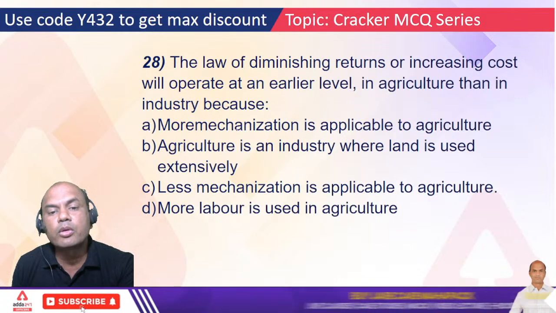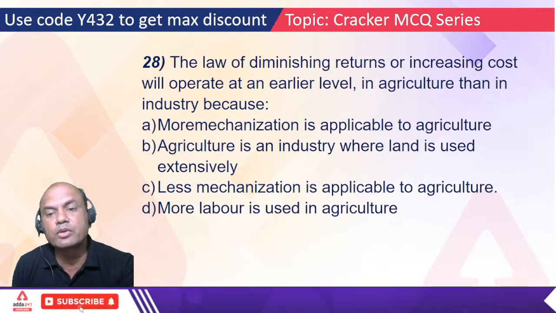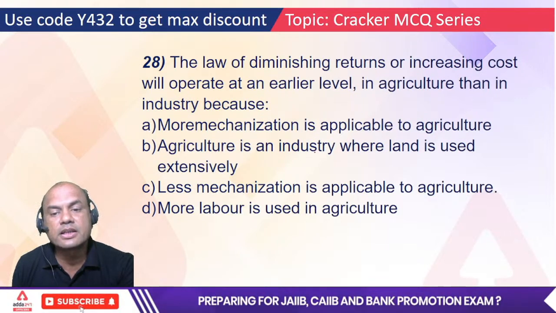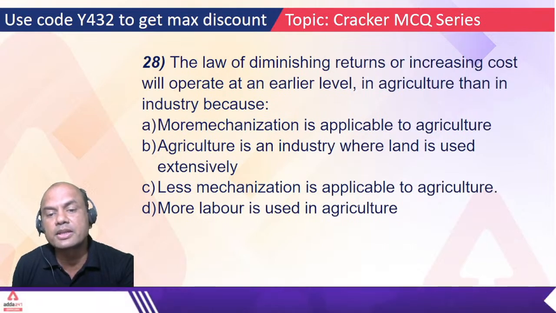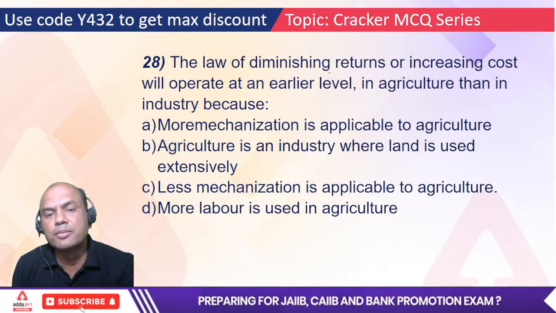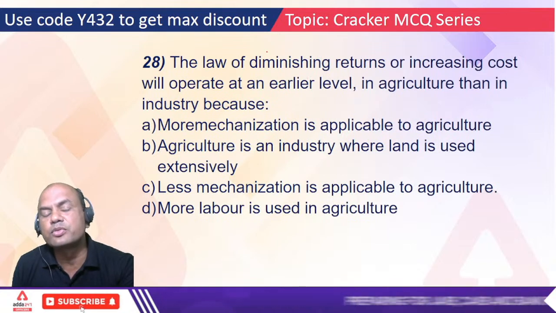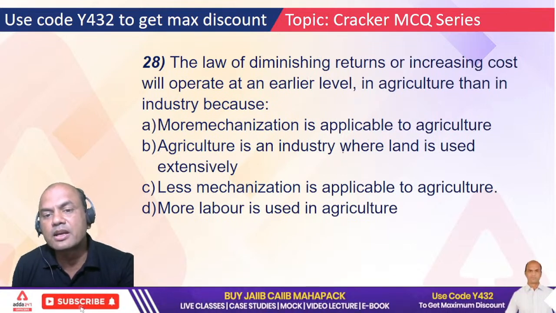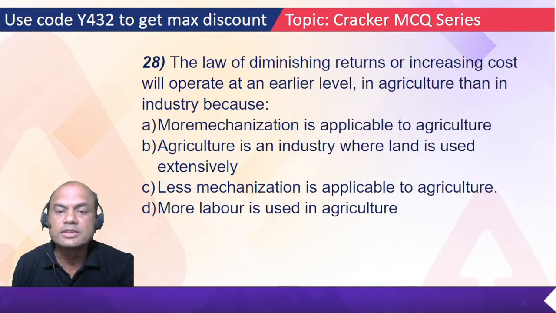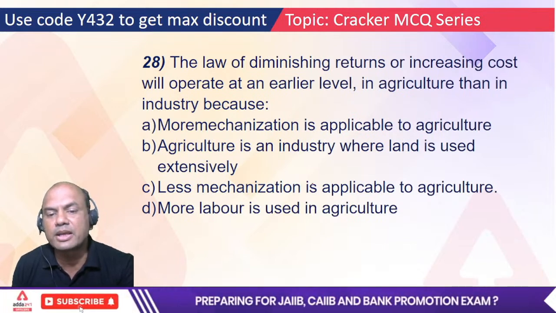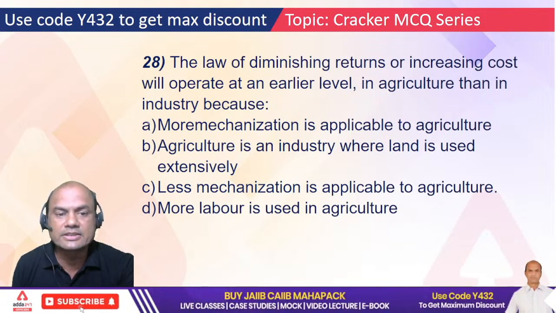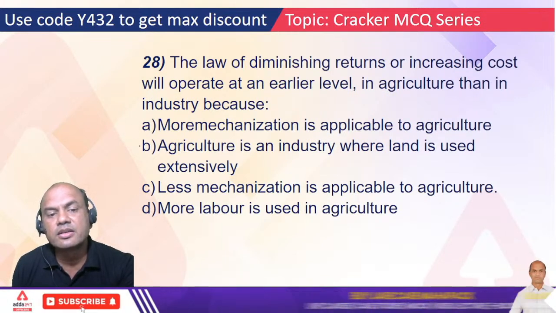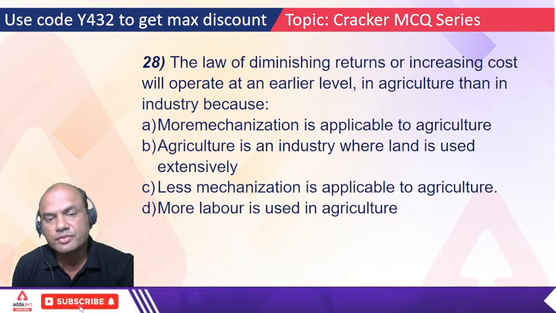Why? More mechanization is applicable to industry. Agriculture is an industry where land is used extensively. Less mechanization is applicable to agriculture and more labor is used in agriculture. So this diminishing return is mainly used where? Diminishing return has nothing to do with mechanization, okay? So the correct answer is here, A and C are out. So what is the correct answer? Either B or D.